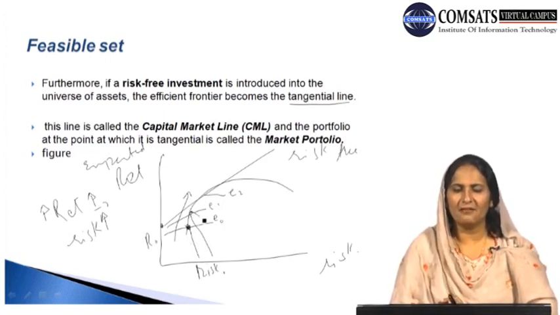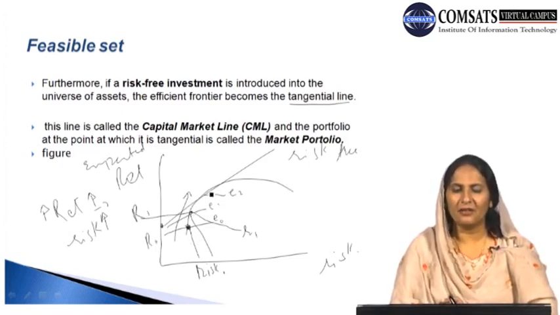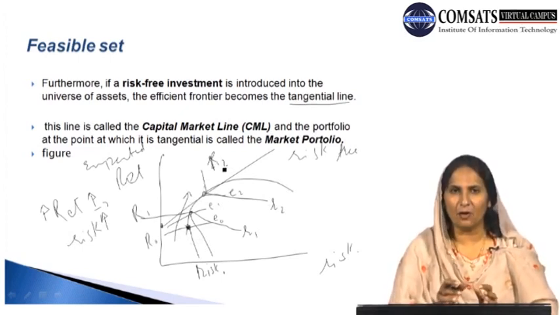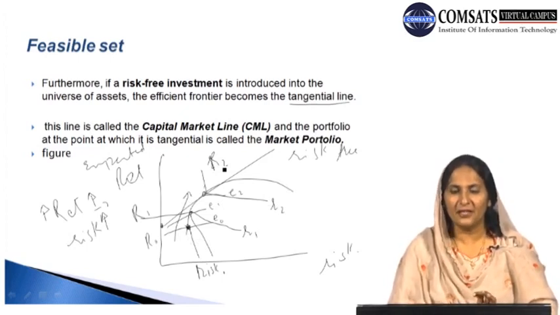At E1 we can say we have two other levels of risk and return. Risk is indicated by small r1 at this point E1, and return is indicated by capital R1. If we further move to point E2, we can say at E2 we have risk equal to small r2 and return equal to capital R2. We can say that the combination has a positive relationship. They have one-to-one correspondence with each other.